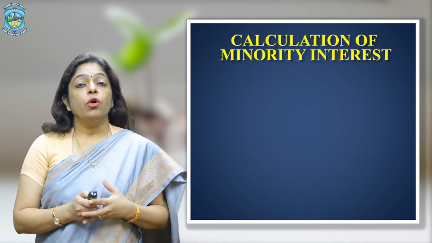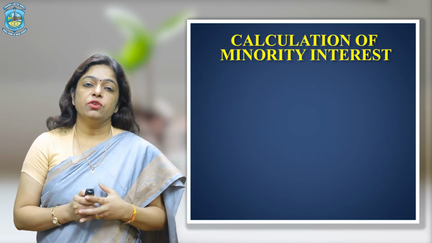A few points were discussed in Module 1 and few points were remaining, which we are going to take up in this Module 2. In Module 2, we are going to discuss the remaining aspects for preparation of consolidated balance sheet. And finally, we are going to try to understand the entire rules by looking at an example. So, let us start and try to understand, first of all, the calculation of minority interest.